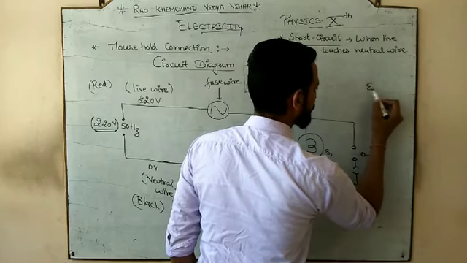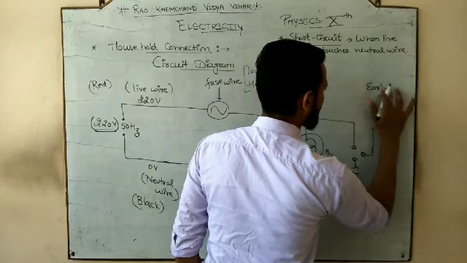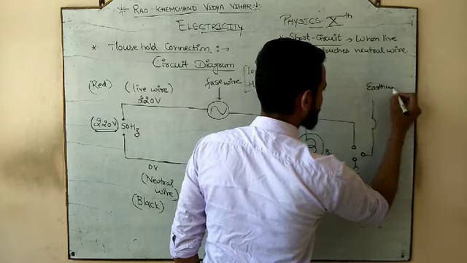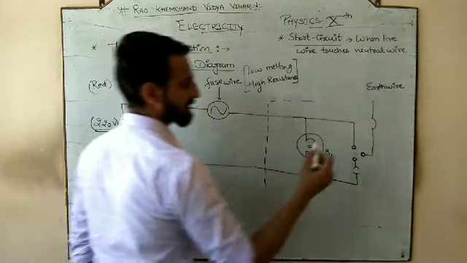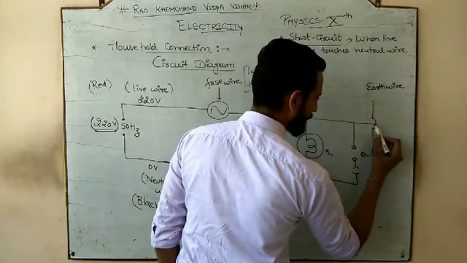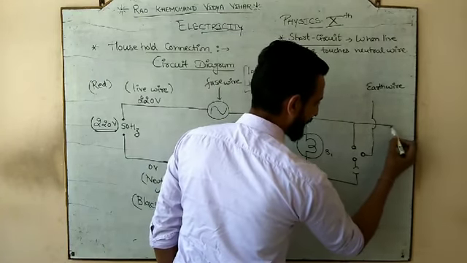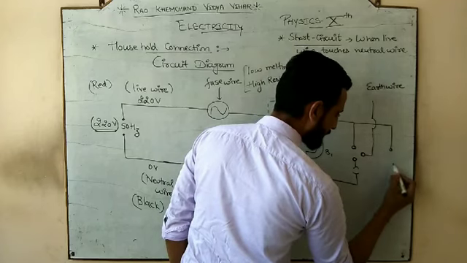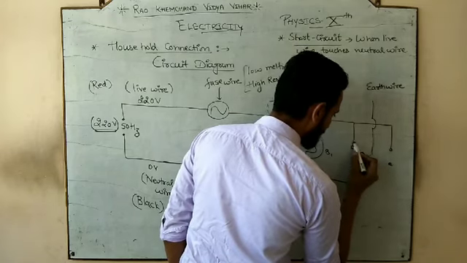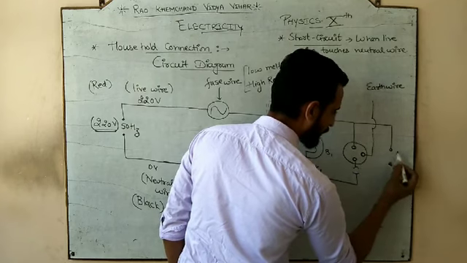This is for earthing. So this is your earth wire. We will discuss about this earth wire later on. Similarly, let's draw one more, एक और draw कर लेते हैं. One more plug. This was the first one.